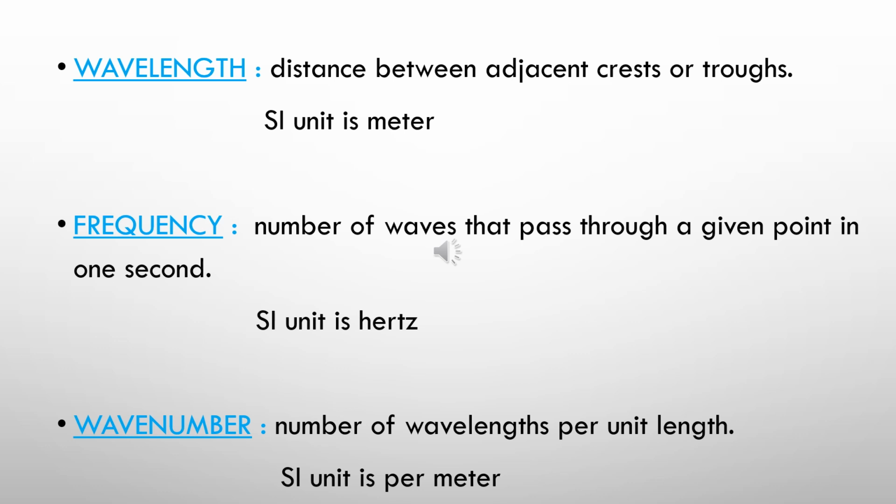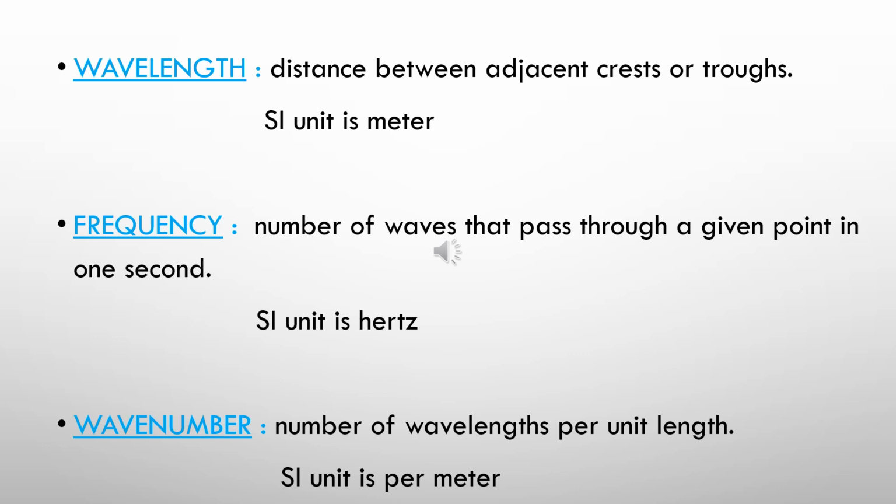Next is the frequency of a wave. It is the number of waves that pass through a given point in 1 second. The SI unit for this is hertz, or per second. It is a number of waves per given time, and hence it has the SI unit per second, and is also named after a scientist, Hertz.